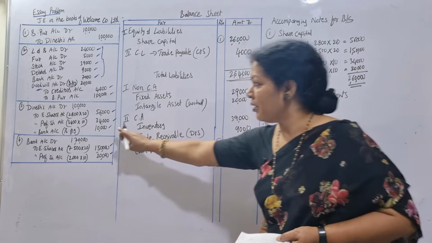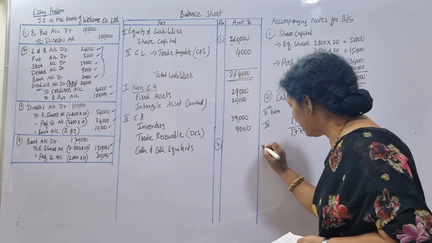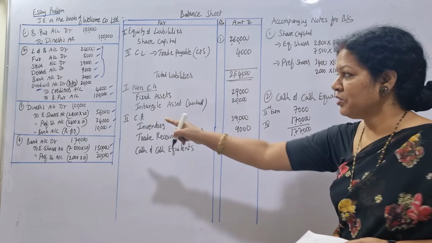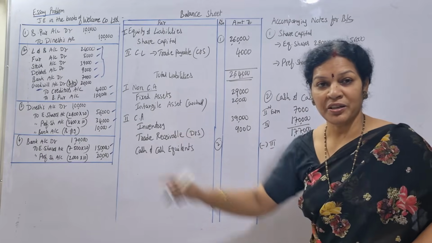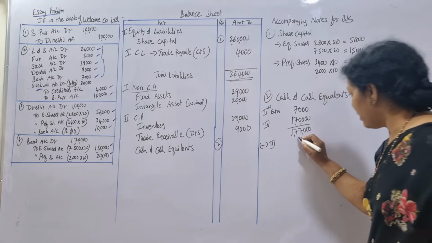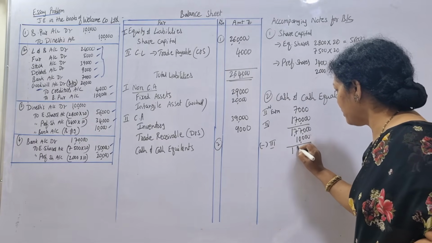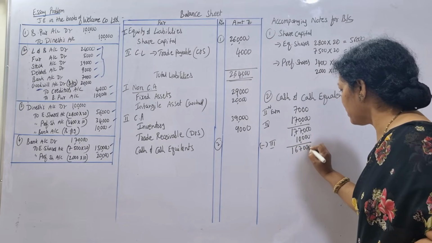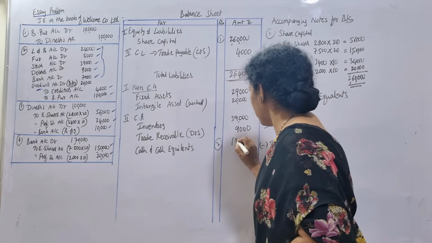Out of that, we already paid 10,000, so we are deducting this 10,000. Which entry is this? Third entry. Why are we deducting 10,000? Already paid off. So the leftover is 1,67,000. This we are going to write, 1,67,000.